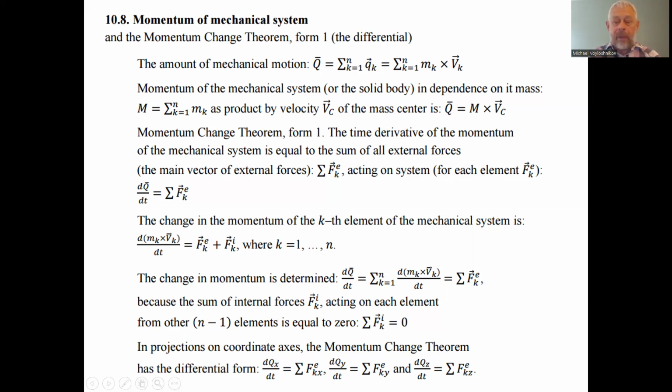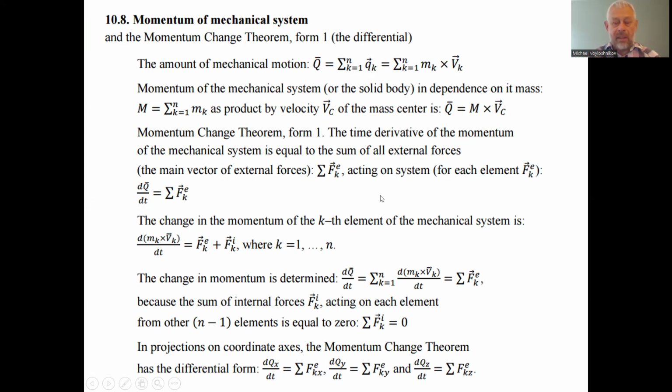Velocity is a vector magnitude, and that is why the momentum of a mechanical part is a vector magnitude as well, and the momentum of the integral mechanical system or mechanical body is also a vector magnitude.